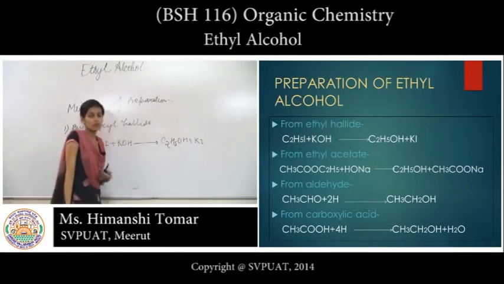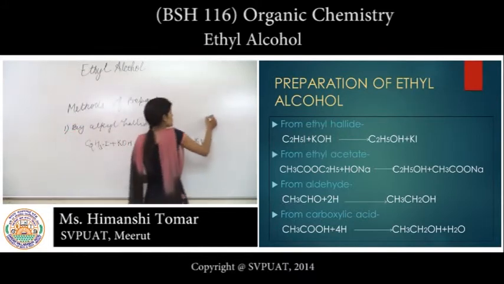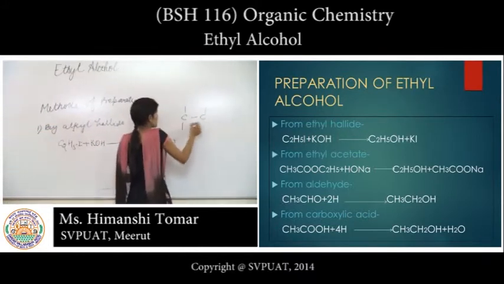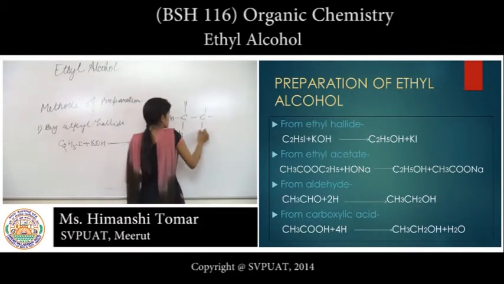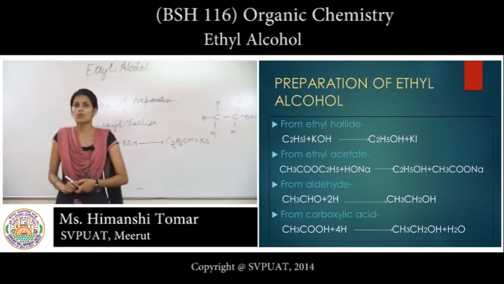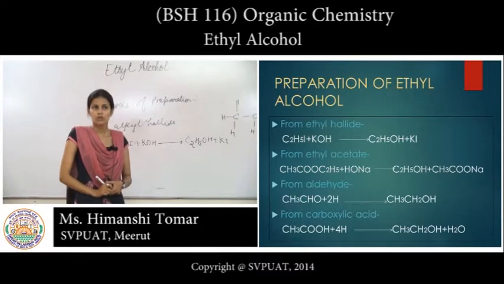The chemical formula of ethyl alcohol is C2H5OH, structured like that. When one hydrogen atom of an alkane is replaced by a hydroxyl group, it is called ethyl alcohol, methyl alcohol,